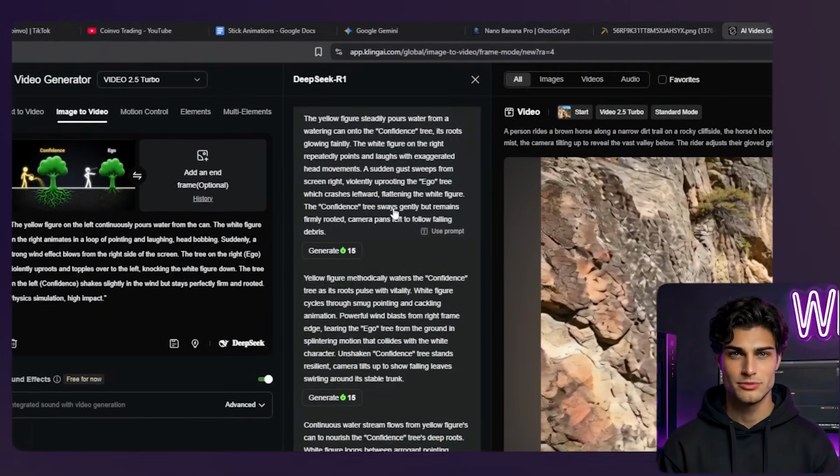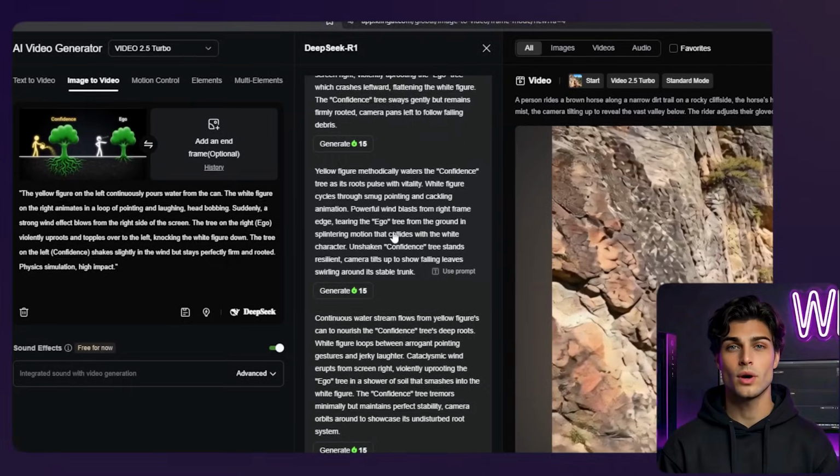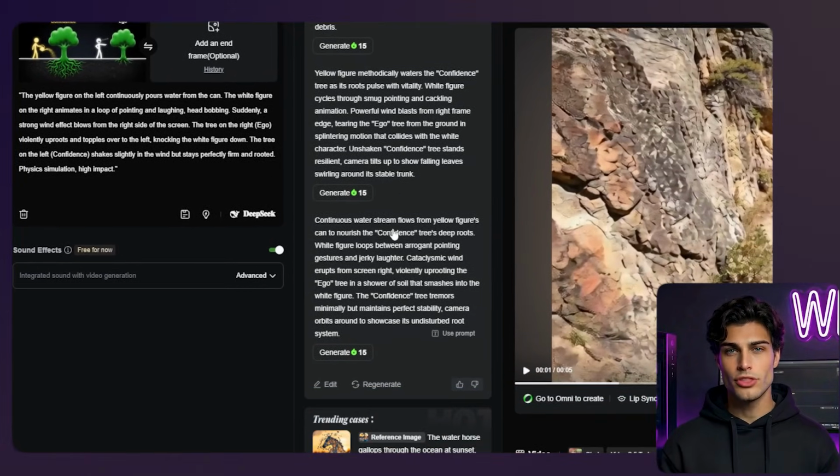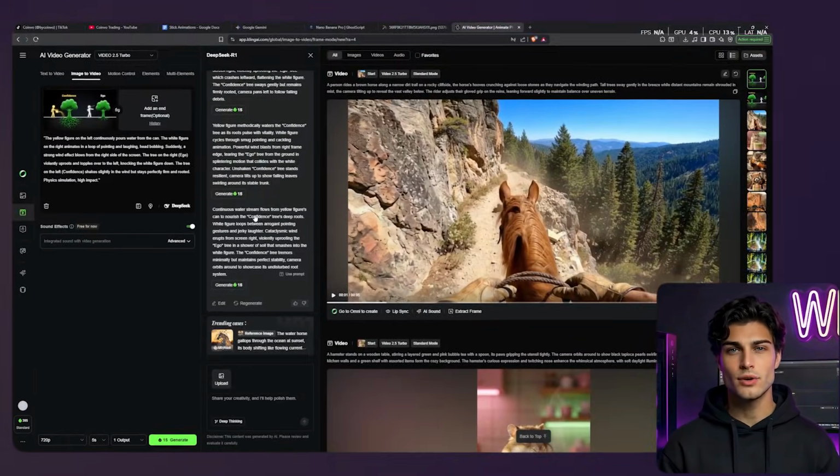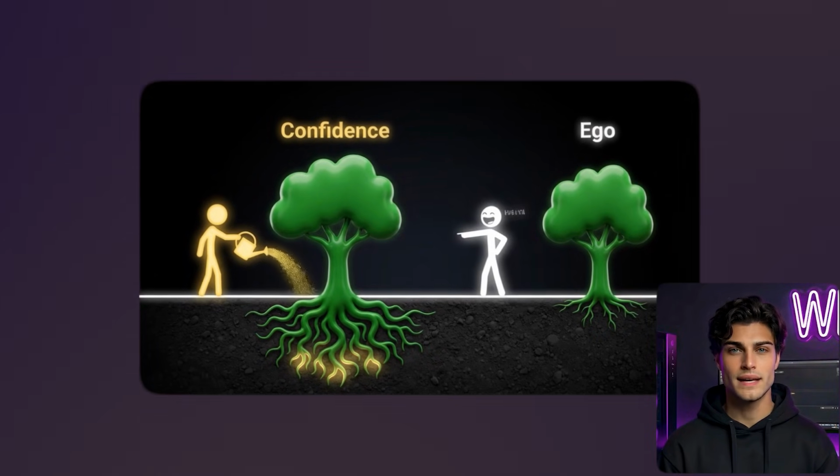I'm telling the AI specifically what to focus on. I want the water to look like liquid. I want the tree to look alive. I hit generate. Now we wait a few seconds, and look at this.